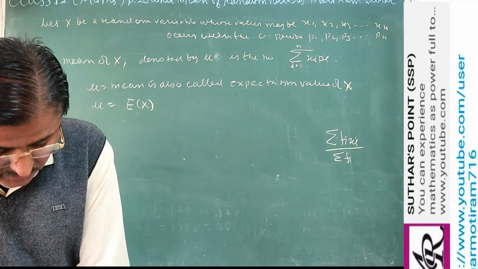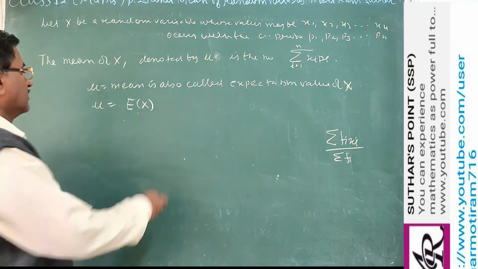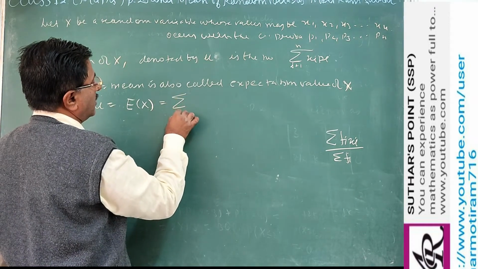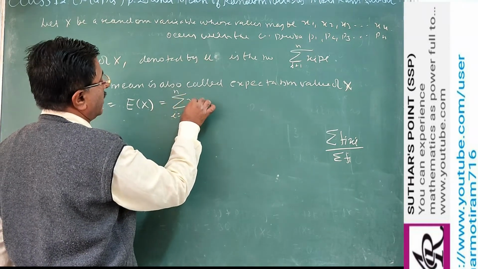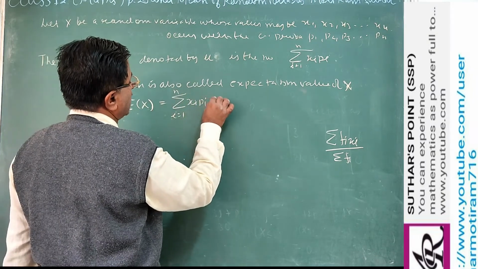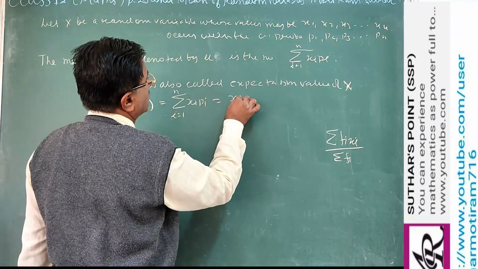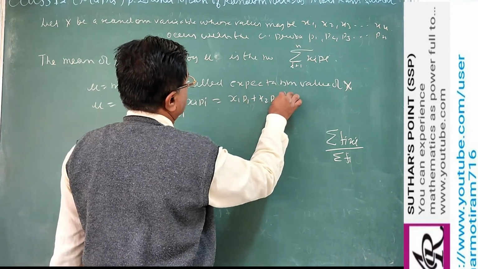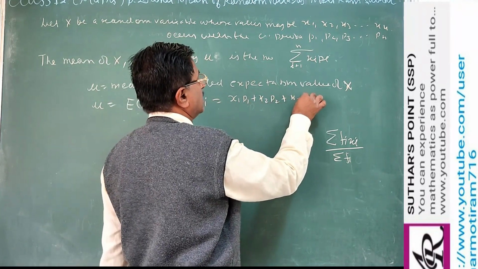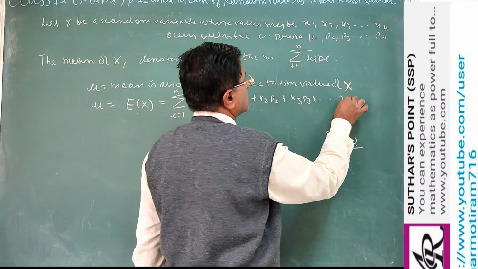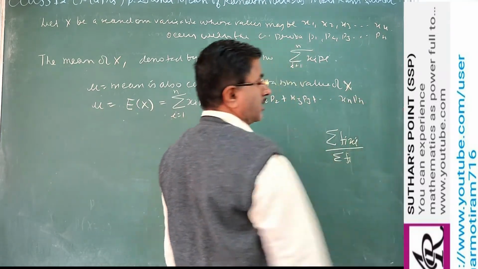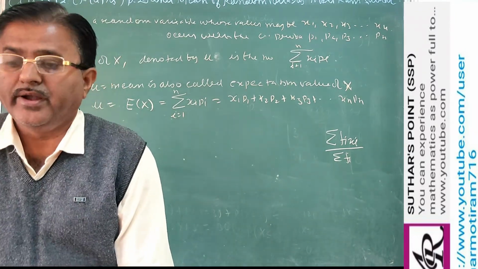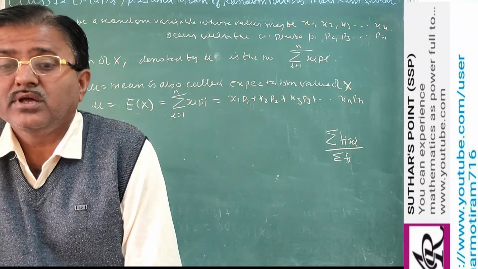Thus E of X is the summation of xi pi, i from 1 to n, that is x1 p1 plus x2 p2, x3 p3 and so on up to xn pn. The corresponding probability is multiplied with the corresponding random variable and we add.